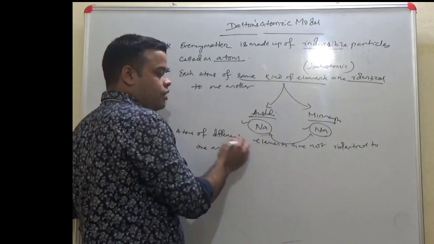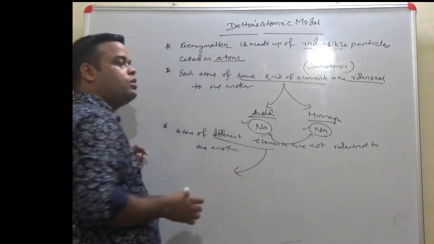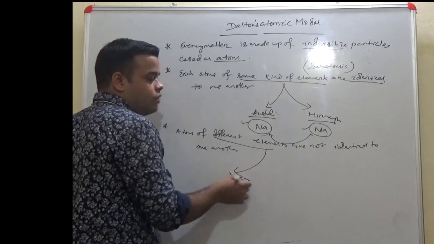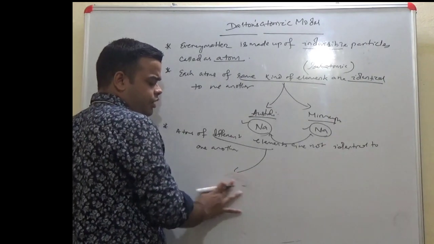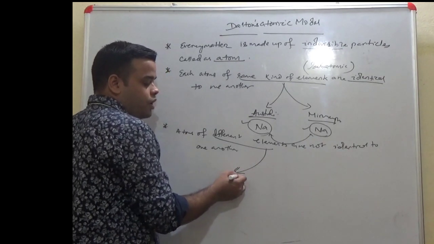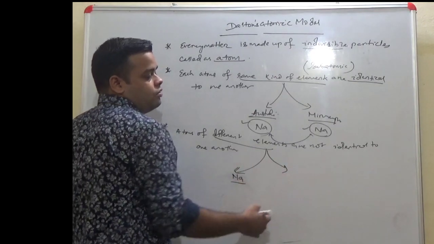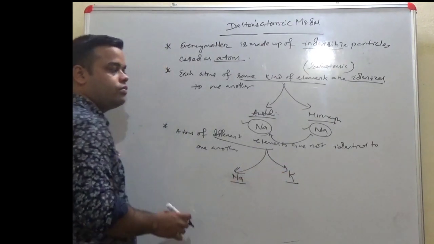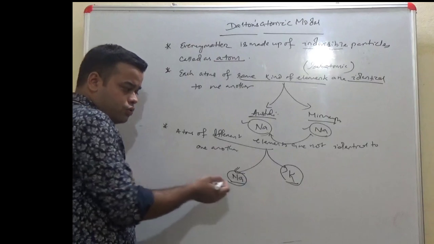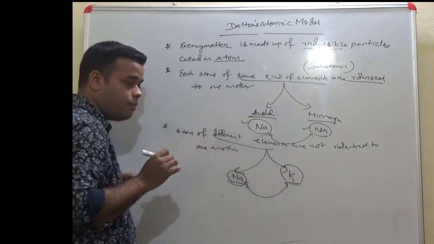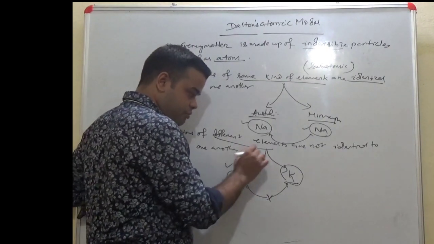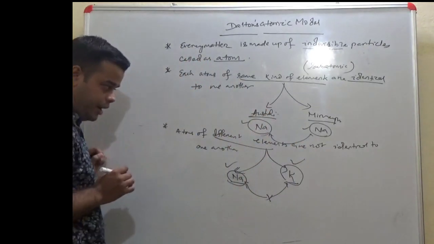Taking the same topic, different elements: suppose someone, within India itself, picks up sodium from his neighborhood, and from the other end purchases, say, potassium. Now both are different elements. Both show different properties, so they cannot have the same kind of atom. A sodium atom is different from a potassium atom.